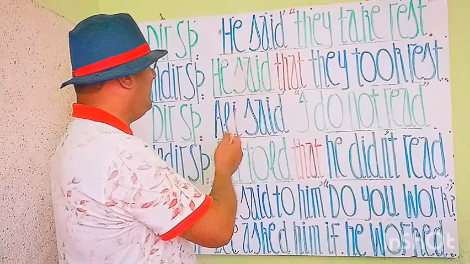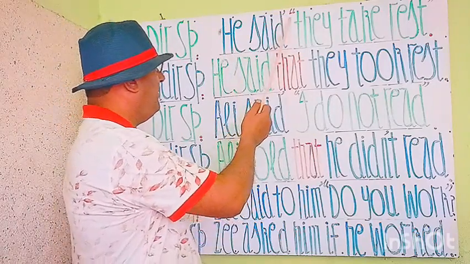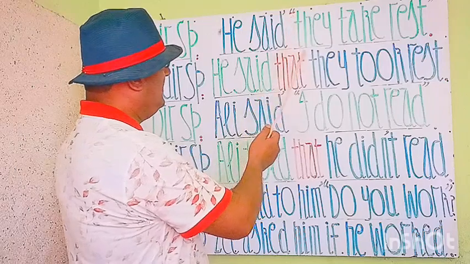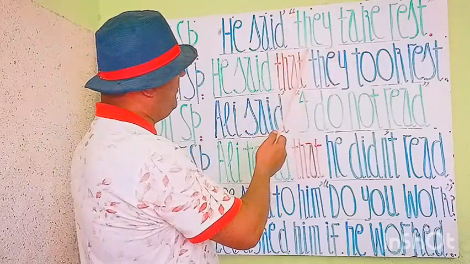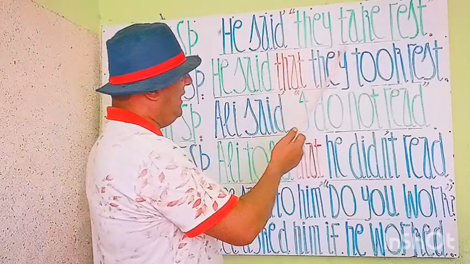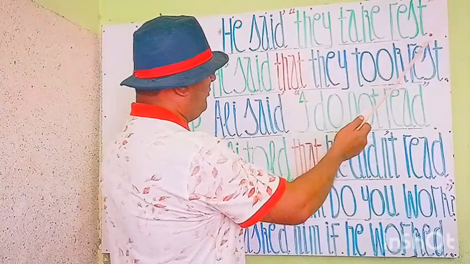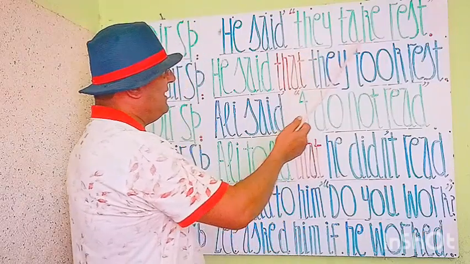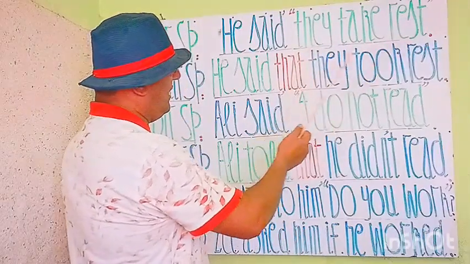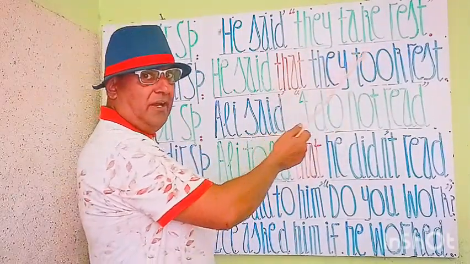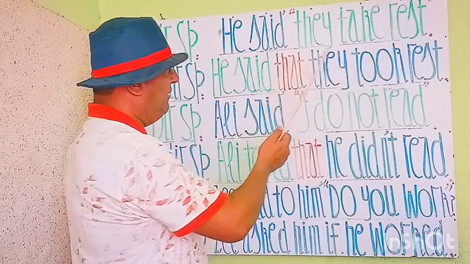This is the first part of direct speech, and you see comma and inverted comma start. This is the second part inside the commas. Read it. They take rest, commas close, full stop. So this is the present tense. They take rest.